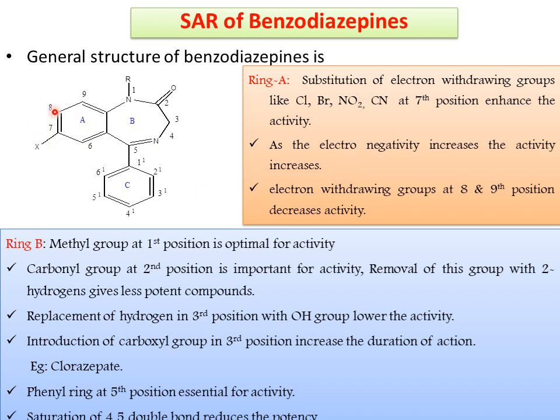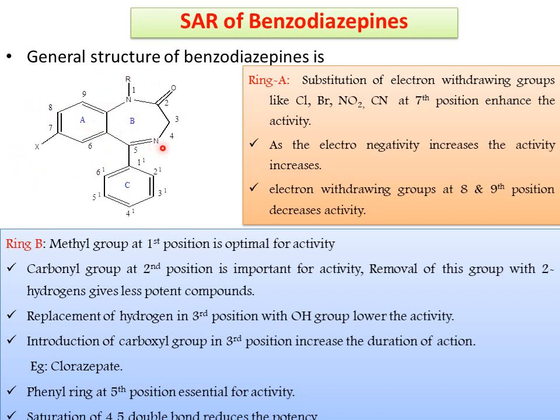If there is any substitution of electron withdrawing groups at the 8th and 9th positions, there is always a decrease in the activity. I repeat, substituting with electronegative atoms enhances the activity. If it is more electronegative, it is more active in nature. If this X group is placed at the 8th and 9th positions, obviously there is a decrease in activity. That is about ring A.